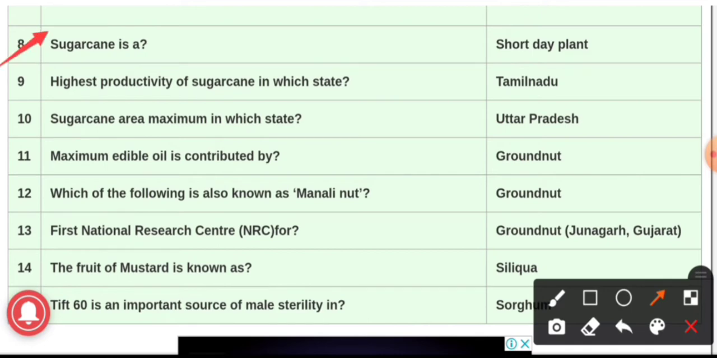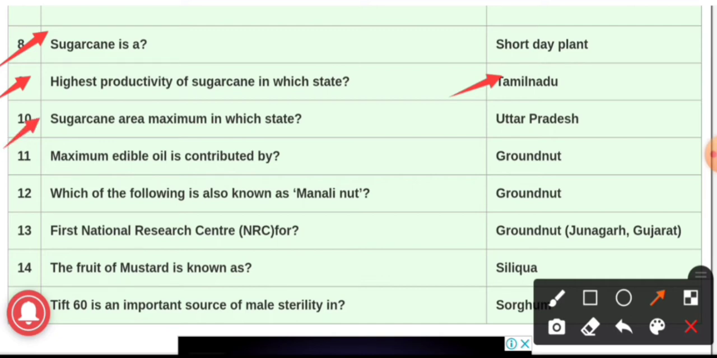Sugarcane is a short day plant. Sugarcane is a C4 intermediate short day plant, and the botanical name of sugarcane is Saccharum officinarum. Okay, question number 9. Highest productivity of sugarcane in which state? The answer is Tamil Nadu. Tamil Nadu is the state which produces sugarcane of highest productivity, and the productivity is about 99.3 tons per hectare. Question number 10.